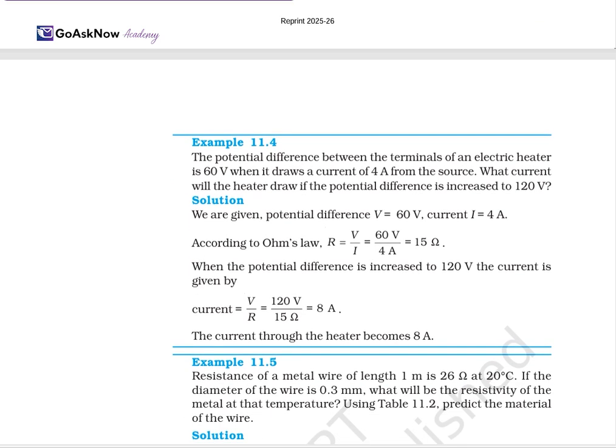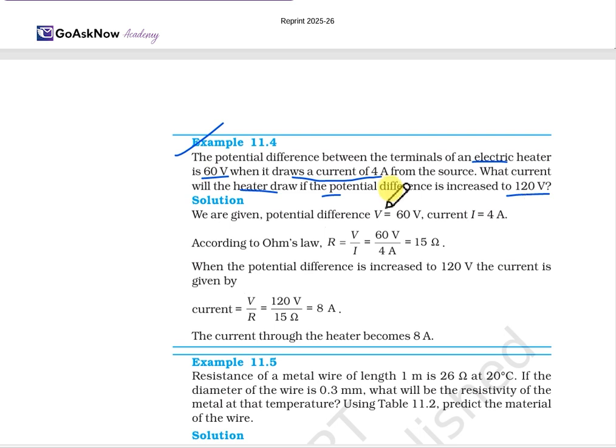Now another example: the potential difference between the terminals of an electric heater is 60 volt when it draws a current of 4 ampere from the source. What current will the heater draw if the potential difference is increased to 120 volt? Here we have the potential difference and current for one condition, but for another condition we have only the potential difference, and what we have to find is the value of current when this potential difference is increased.